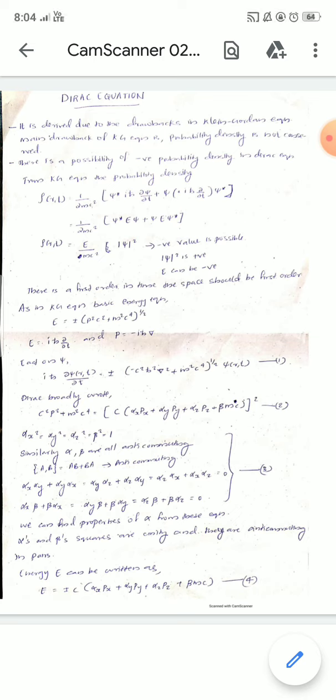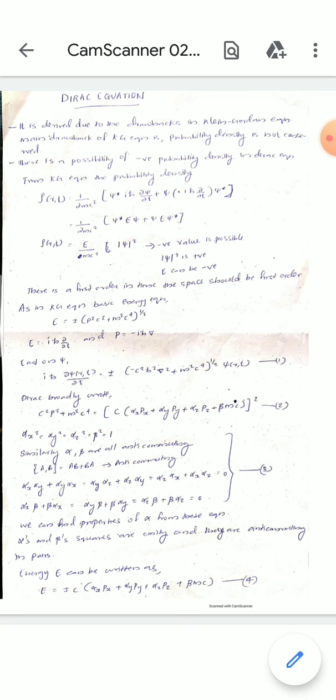We can replace iħ ∂psi/∂t as E, and we will get 1 by 2mc square, psi star E psi plus psi E psi star. By taking E outside, we get 2E, and cancelling 2 and 2, finally we get rho of r, t equal to E by mc square modulus psi square. This value can be negative because E can be negative. Modulus psi square will always be positive, and E can be negative.